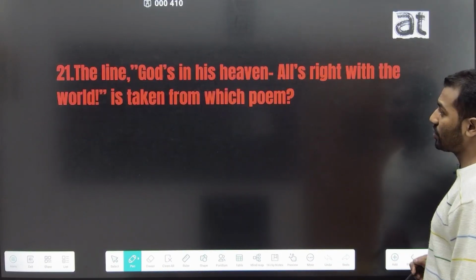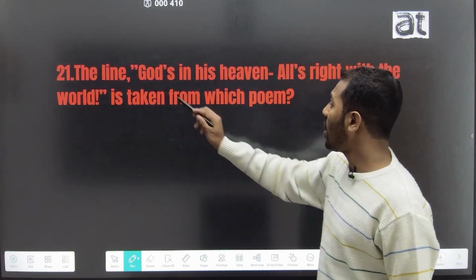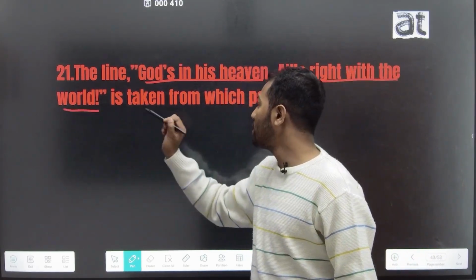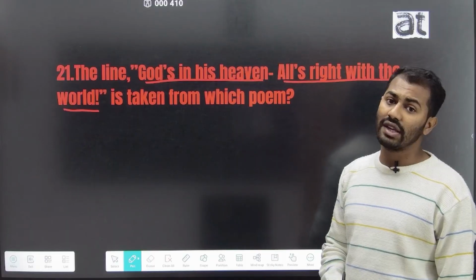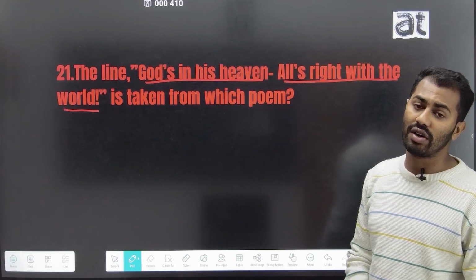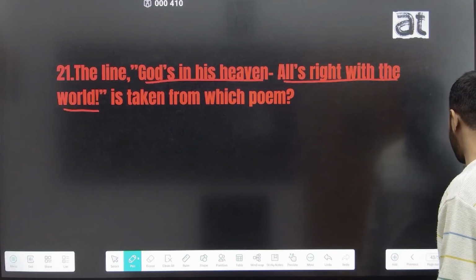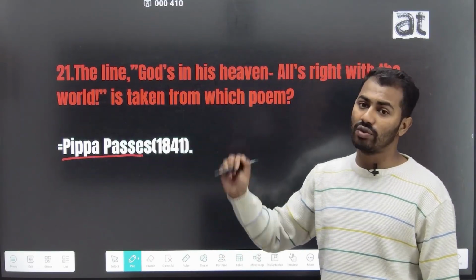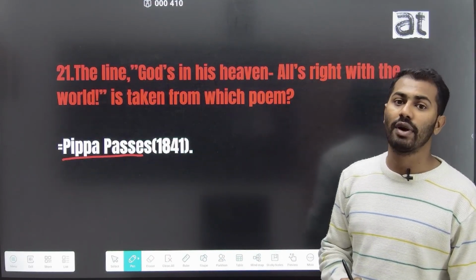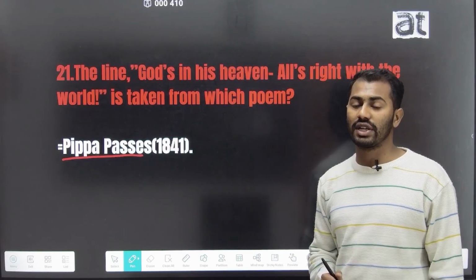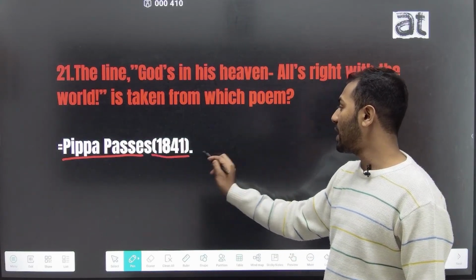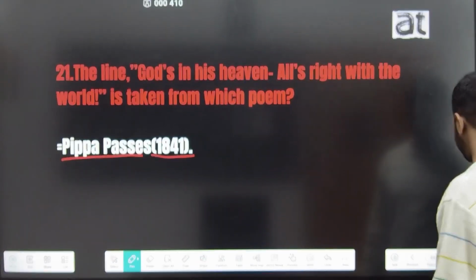The 21st question is, the line "God's in his heaven, all's right with the world" is taken from. "God's in his heaven, all's right with the world" is a line taken from the poem Pippa Passes. Pippa Passes was one of the most important poems by Robert Browning, and this line is taken from his work, and this work was published in the year 1841.